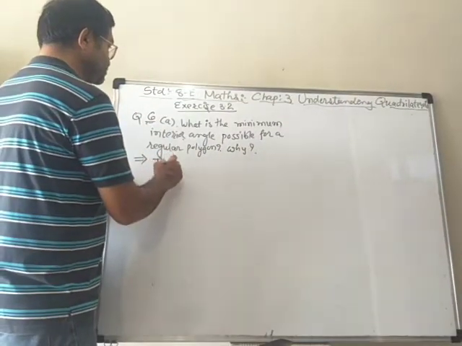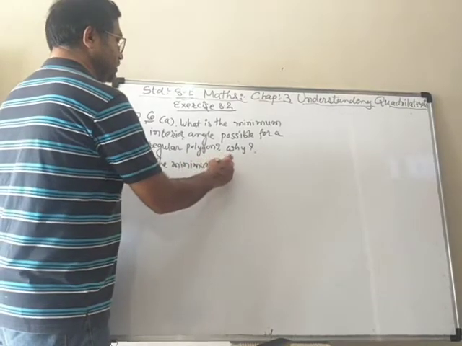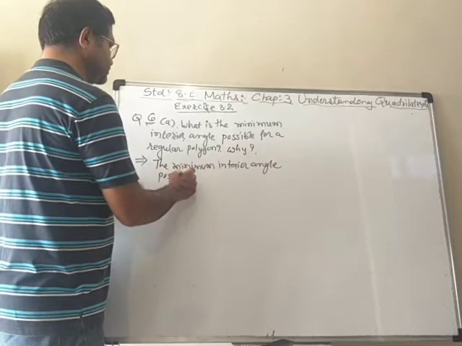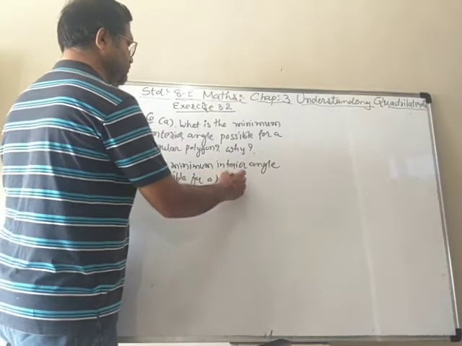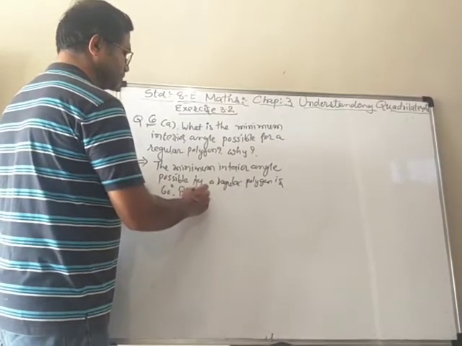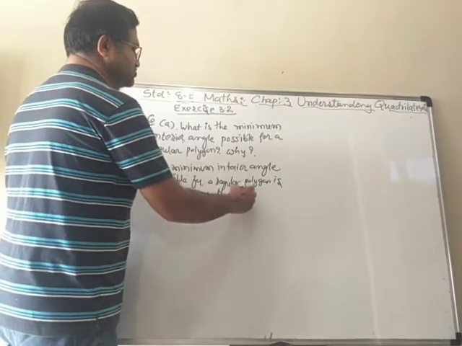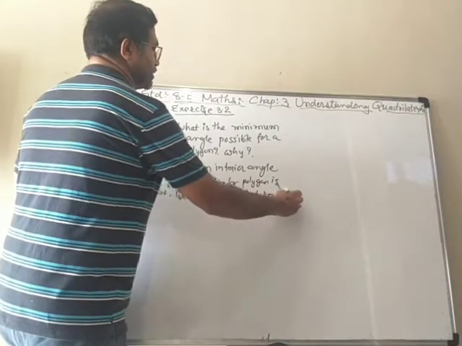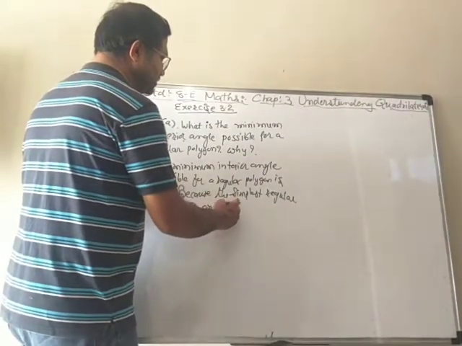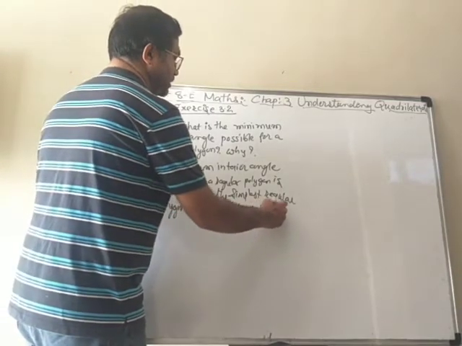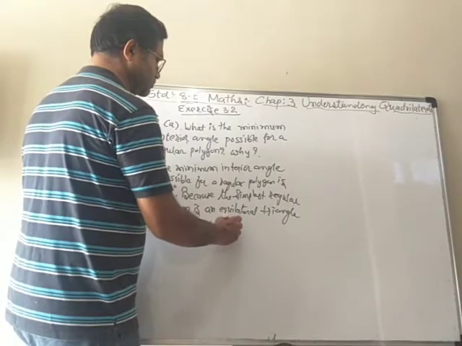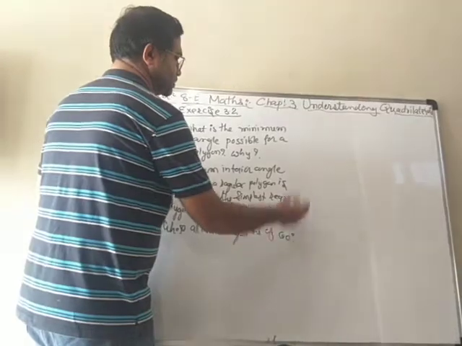So we will write down the minimum interior angle possible for a regular polygon is 60 degree, because the simplest regular polygon is an equilateral triangle whose all interior angles are of 60 degree.